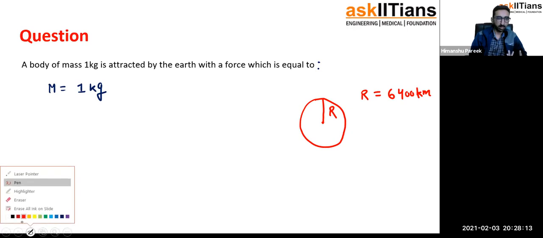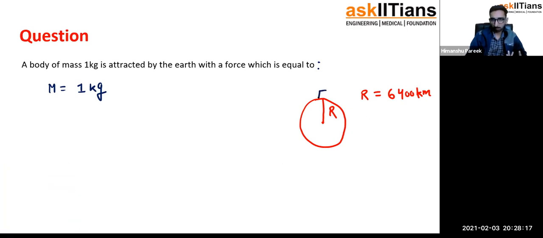This is the mass particle whose mass is 1 kg. Mass of the earth is 6 multiplied by 10 to the power 24 kg, approximately. Would you want to calculate the force between these two things?